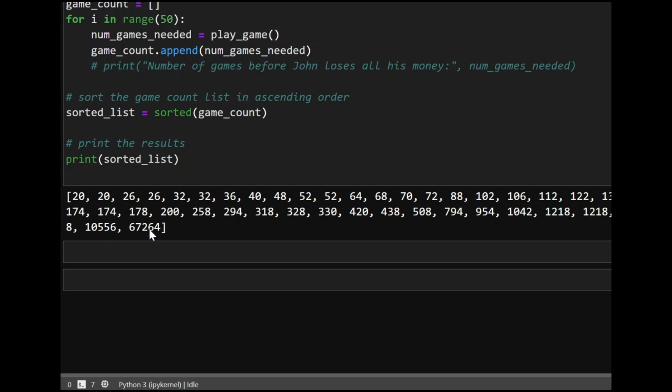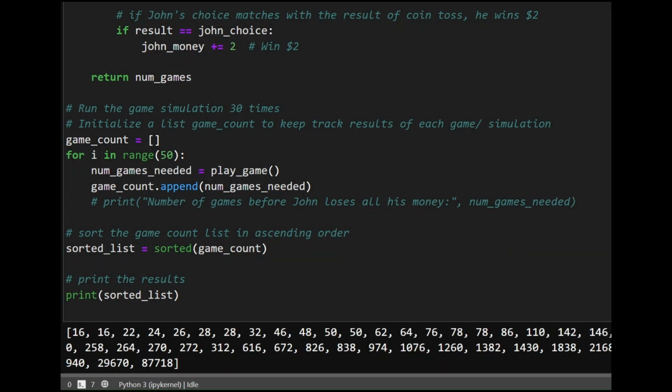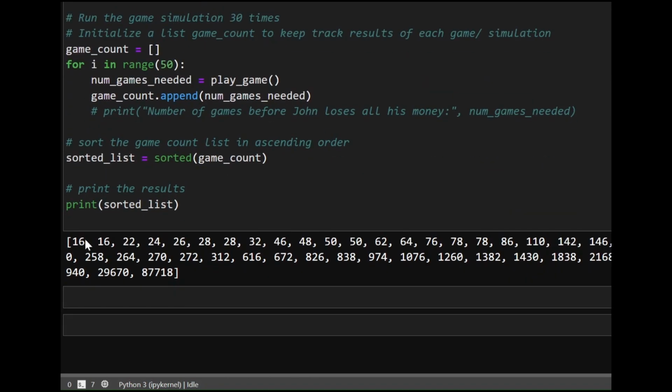So these are total 50 simulations, and the highest number is 67,264. So we can continue to run this simulation as long as we want to, and you see that it is very surprising that just about 16 games is sufficient to make John go bankrupt.